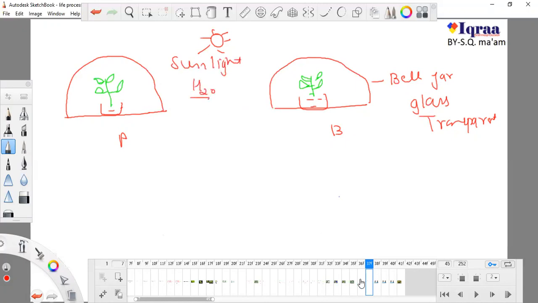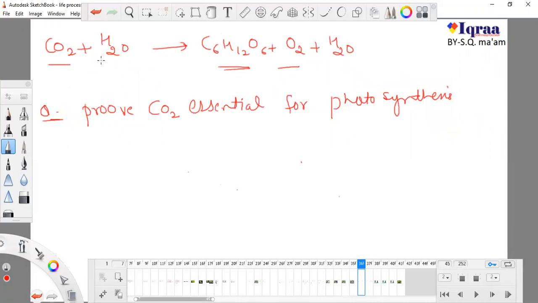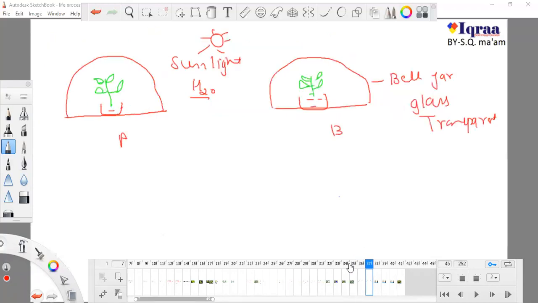So what is the reaction of photosynthesis? This is the reaction of photosynthesis. Sunlight is provided, the plants are green obviously, and water is provided. So the three things responsible for photosynthesis are provided: sunlight, green color, that is chlorophyll, and water. Now, inside the bell jar there is air, which was present previously, and this air contains CO2 also.